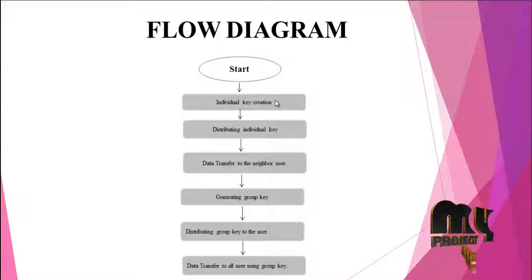and distributing those keys to the users. After that, the user can communicate with the neighbor users. After group creation only, the network can communicate with other networks, that is, other users. Before that, the user can communicate with the neighbor user only. After that, they create the group key for the users. After distributing the group key, data is transferred to all users.